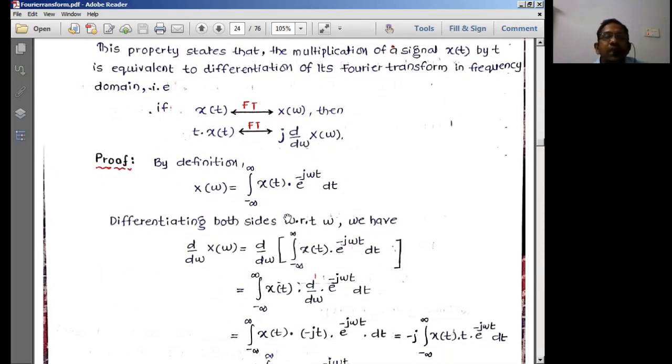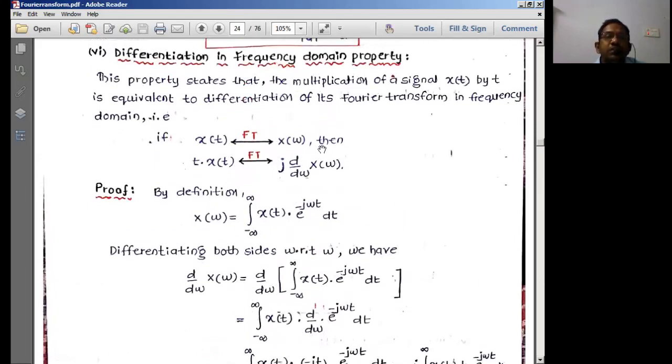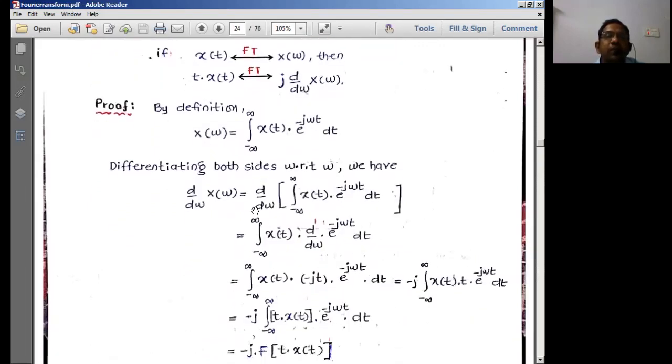Fourier transform formula: X of omega is equal to the integral of x of t e power minus j omega t dt over the limits minus infinity to plus infinity. Then differentiate on both sides. We want differentiation in the frequency domain. So d by d omega I'll do on both sides. Where is omega? Omega is here. Therefore, I'll interchange this d by d omega into the integration. I'll interchange differentiation and integration here. Then I have to differentiate with respect to this now.